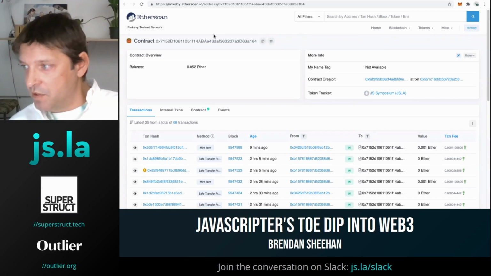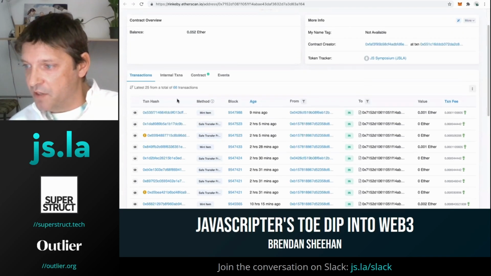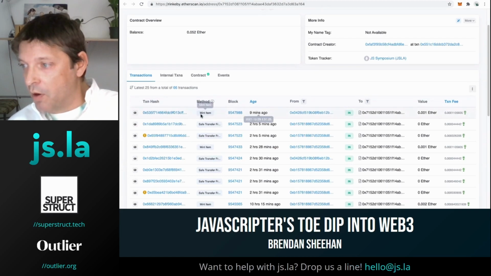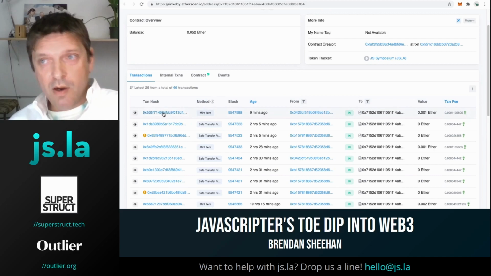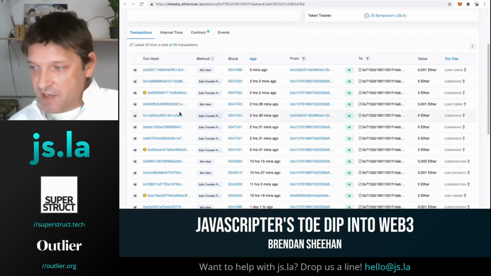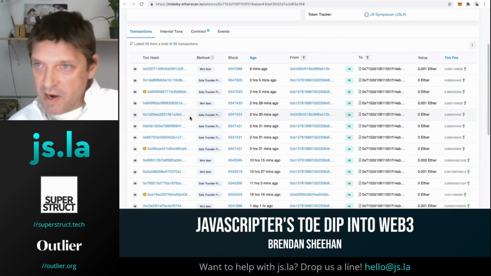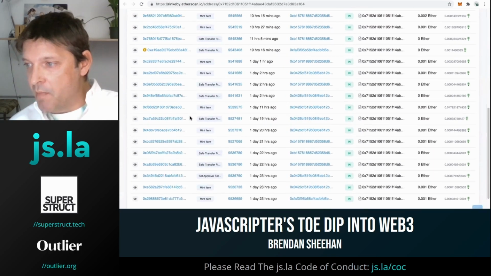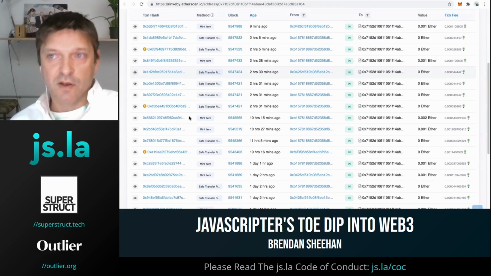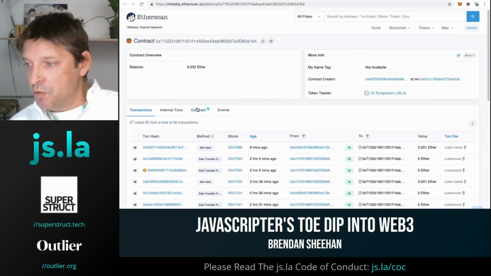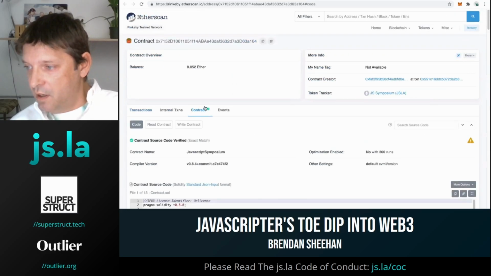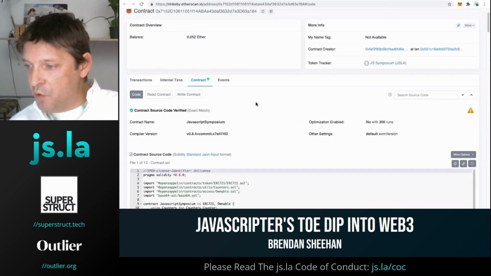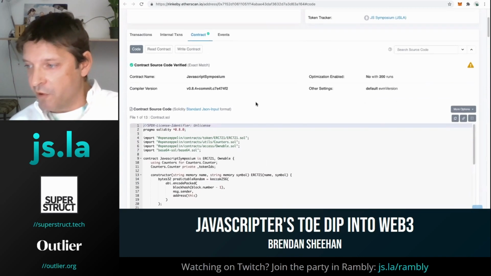And the first thing we're going to see is this list of transactions. Right here, we'll see that 9 minutes ago, we minted our registration pass, some other transactions that have been executed on this contract, a couple transfers, but the majority of them are going to be mints, and minting is the creation of a new pass. Now, what's cool is we can click into this contract tab here, and here we can kind of cruise the code, but we've already seen enough of that.